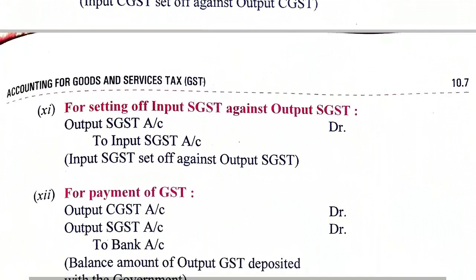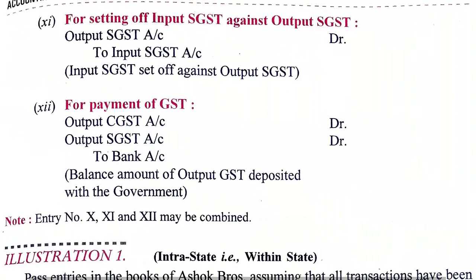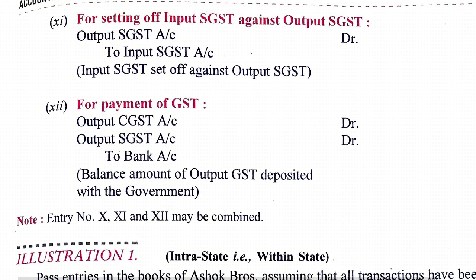Then for setting off input SGST, again output SGST to input SGST, so the lesser amount will be taken. If the SGST collected is 10,000 and SGST paid is 8,000, it will be output SGST 8,000 to input SGST 8,000, and the remaining 2,000 will be paid.